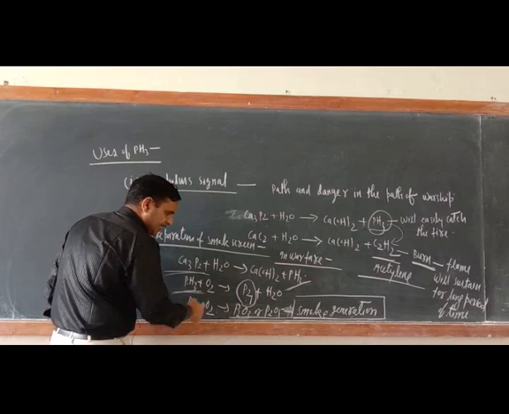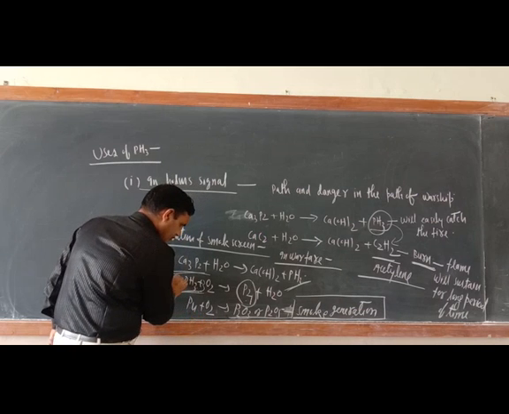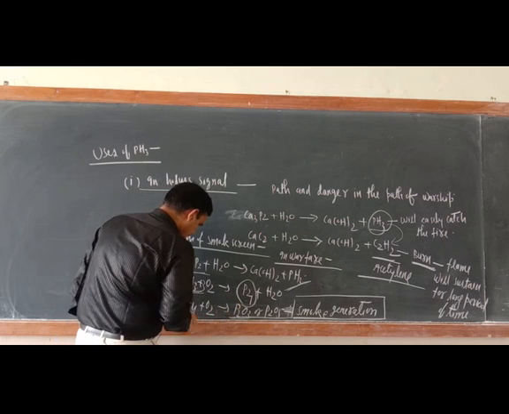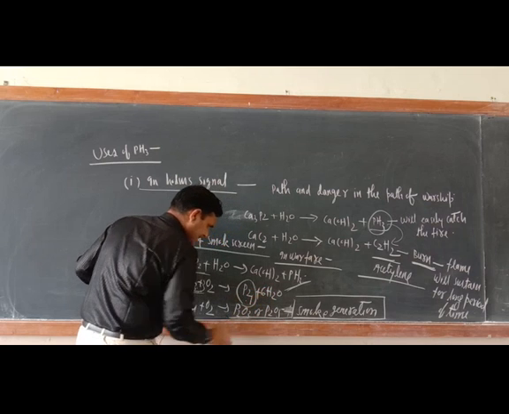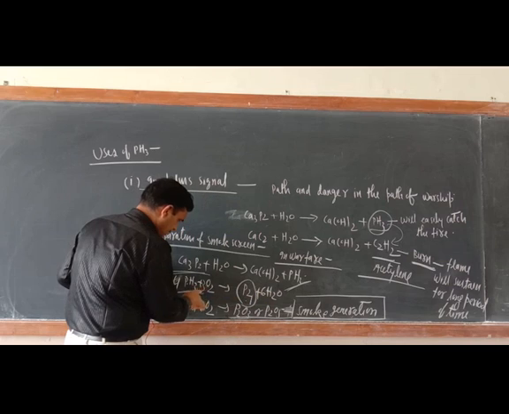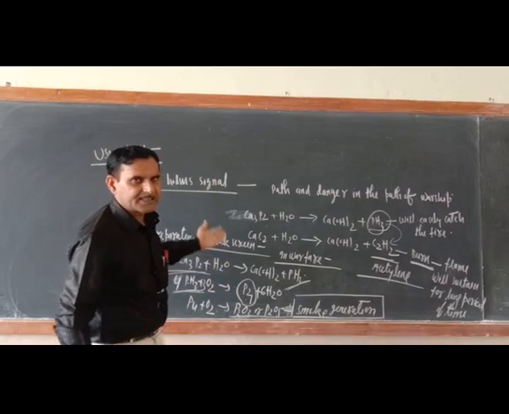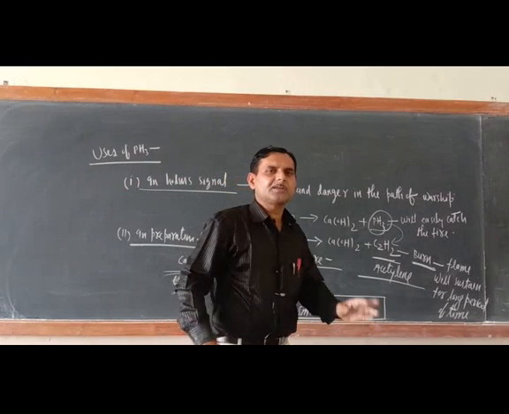Somewhere I may not balance the reaction, but you can balance it. Here write 4. Here write 12. Here write 6. Now 3 to the 6. Now everything is balanced. Please balance the reaction; somewhere I may not have balanced it. So these are the two special uses of PH3.